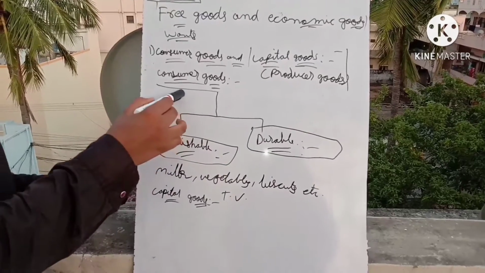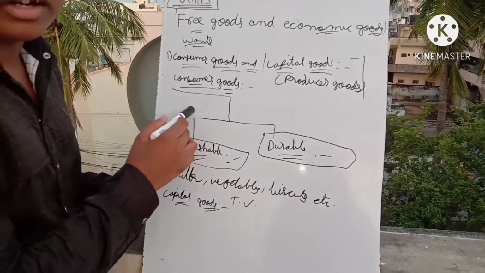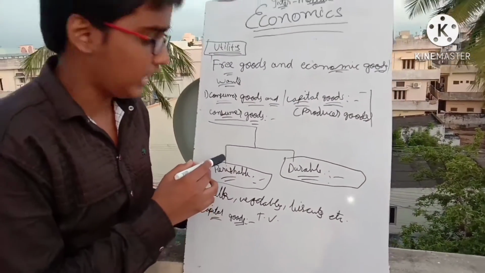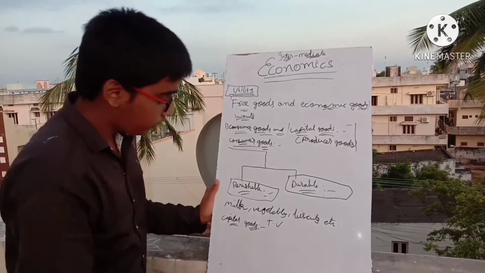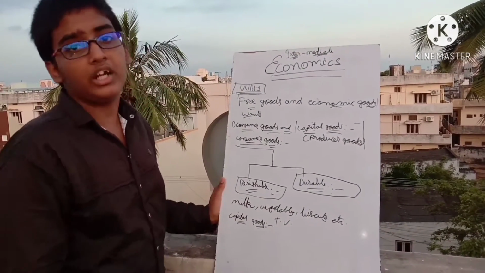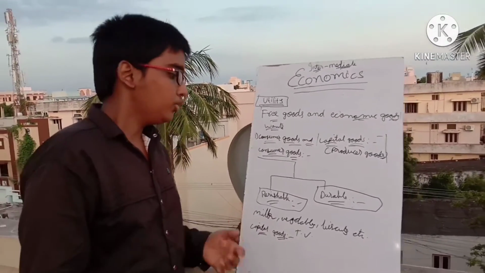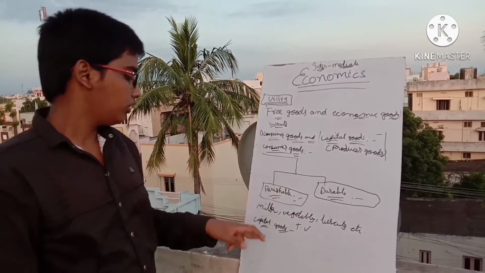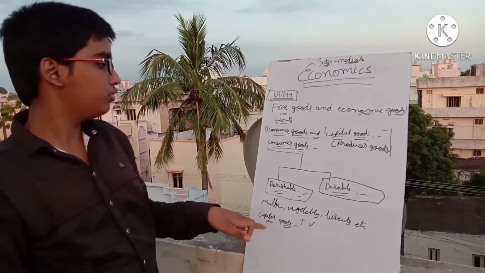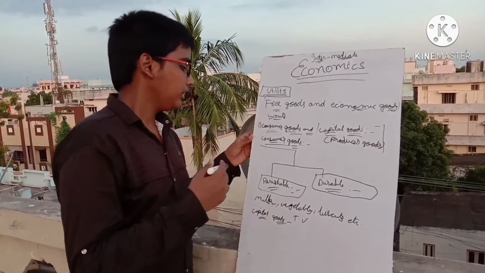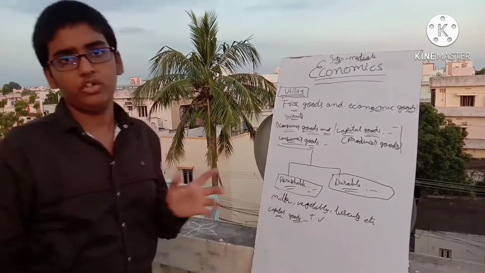The consumer goods directly satisfy the consumer, but the producer goods or capital goods indirectly satisfy the consumer by producing the consumer goods, right? So the producer goods or capital goods are goods which are used in the production of these consumer goods. So that is the main point.